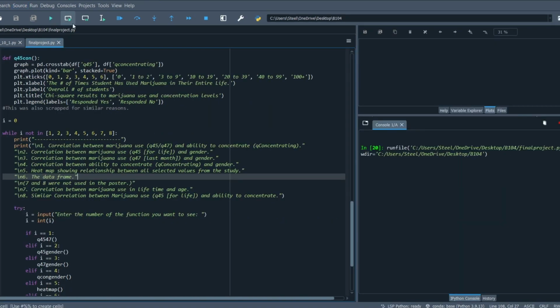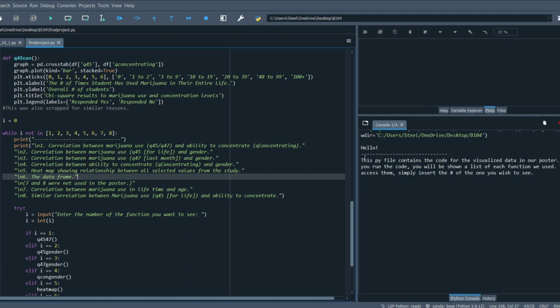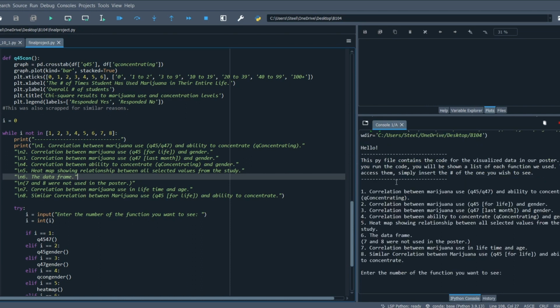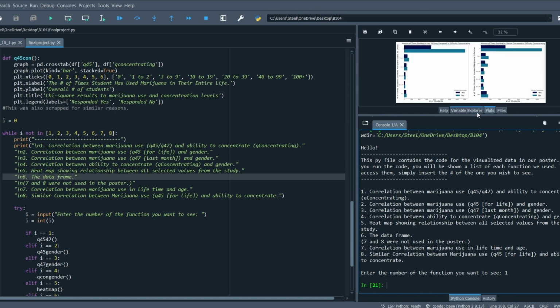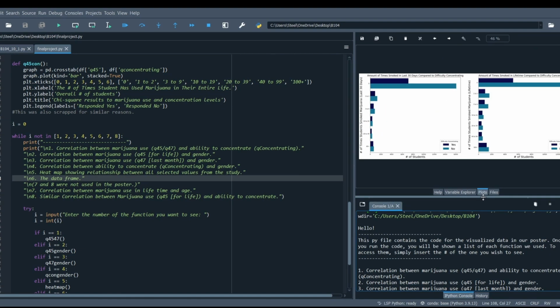For example, once you run the code and are prompted the list of functions that we have, if you want to find out the correlation between marijuana use and ability to concentrate, all you have to do is find the number which is attached to it, put the number of the function you want to see right there, and then click enter, and the function or graph attached to that function will show up above in the plots